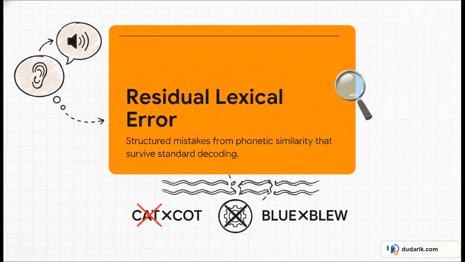Basically, these are structured mistakes arising from phonetic similarity that somehow survive standard decoding. Think of that kind of like a bad spell checker ignoring the wrong word just because it's technically spelled correctly. The absolutely crucial point here is that these aren't just random blips of noise. They are highly structured deviations that happen simply because words sound similar. They're phonetic mistakes, and they slip right past our traditional error checks.